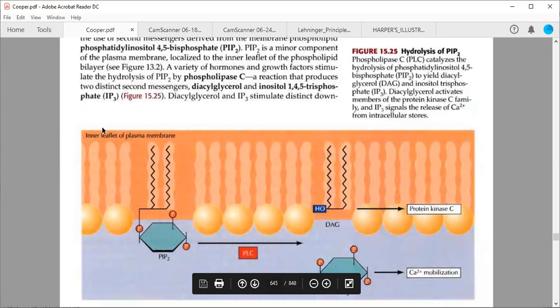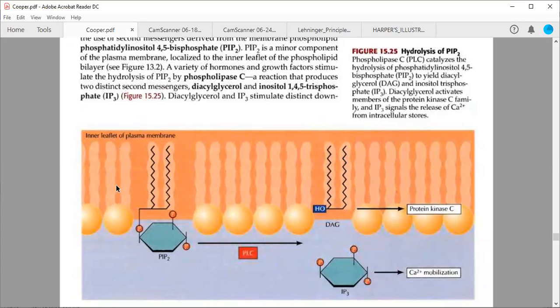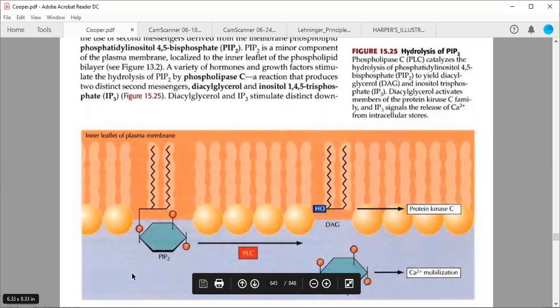Only half of the plasma membrane is shown, therefore it is the inner leaflet. The signal is being sent from the extracellular portion to the inner cytosolic portion of a cell. So we will discuss how it is happening within the cell.